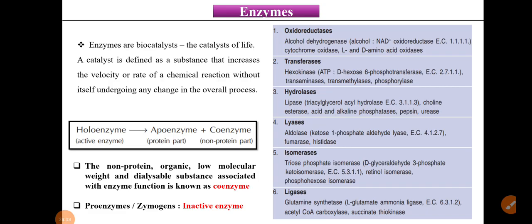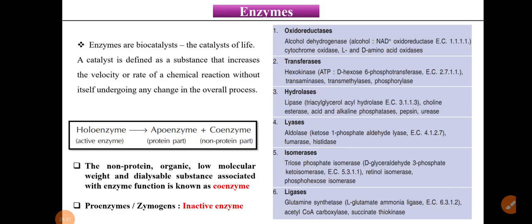So holoenzyme, that is the active enzyme, right? Holoenzyme is nothing but your active enzyme, and what is it made up of? Your apoenzyme and coenzyme. Apoenzyme is the protein part and coenzyme is the non-protein part. The non-protein, organic, low molecular weight and dialysable substance associated with enzyme function is known as coenzyme. So proenzymes or zymogens are the inactive enzymes.